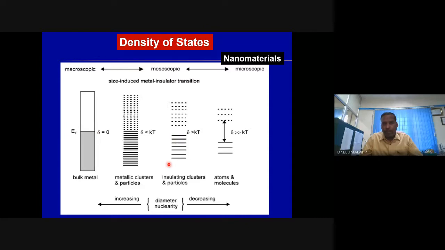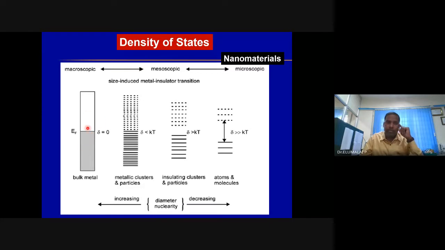In nanomaterials, the number of atoms is less, so the total number of atoms is decreasing. Now I'm sure you'll agree with me, the density of state will be less. As the density of state becomes less, the energy levels will no longer be like those of the bulk. They will be closer to atomic or molecular nature, whose energy levels are discrete, not a continuum.